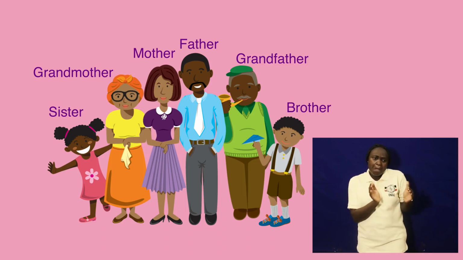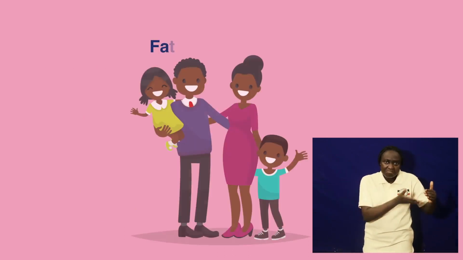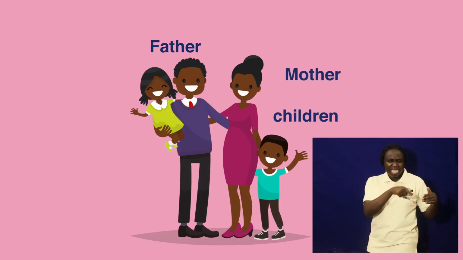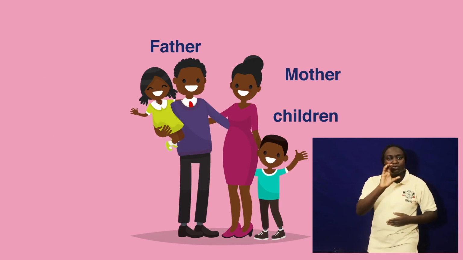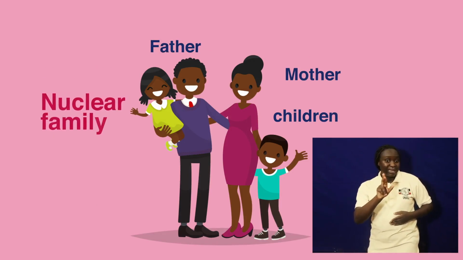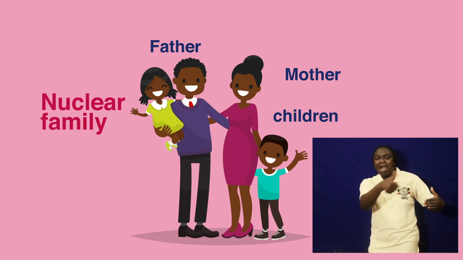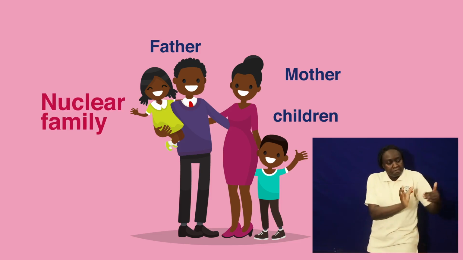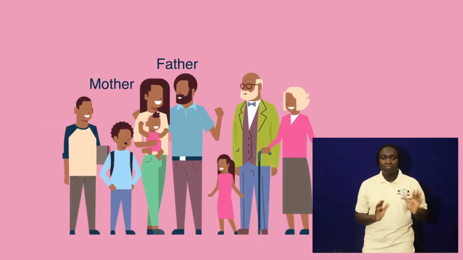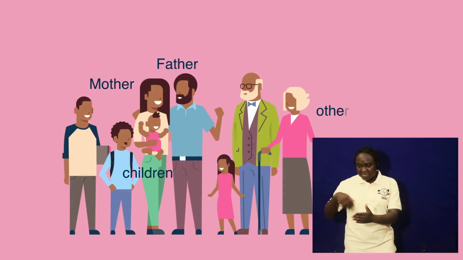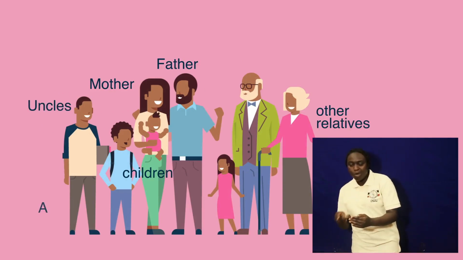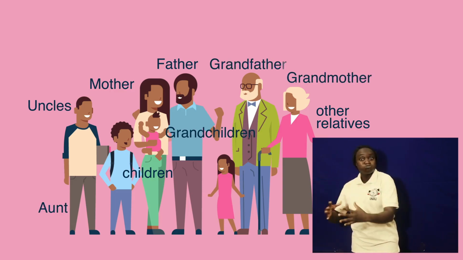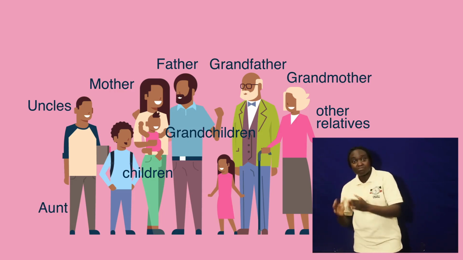Now, in some families, you find only father and mother and their children. That family is called the nuclear family. There is another family where we have father, mother, the children, and other relatives: uncles, aunts, grandmother, grandchildren, grandfather, and many others, even friends.